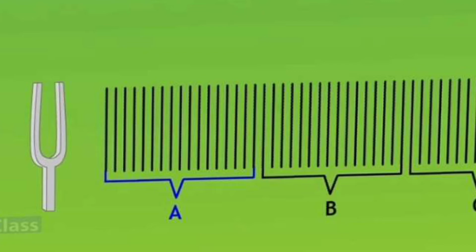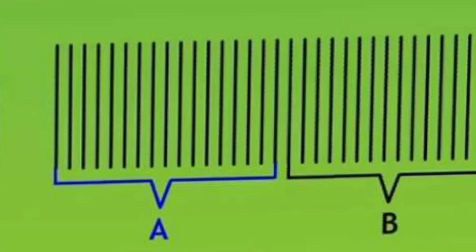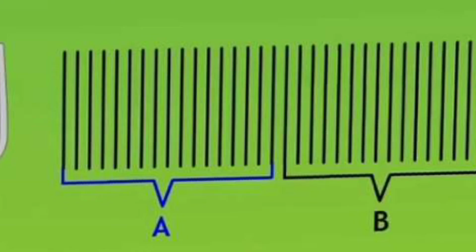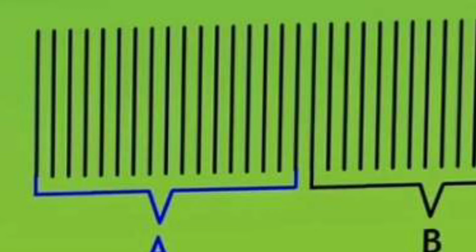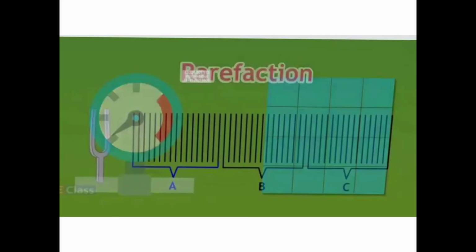And air has a habit: whatever space there is, it will fill it all. So it got space, and it filled it. So what will happen to region A now? Less air pressure will be created. The pressure will decrease, because the molecules got more space. More volume, what is the density? Mass upon volume. Now volume is more, so density will automatically become less. So molecules will be widely spread, creating low pressure, and this is called rarefaction.